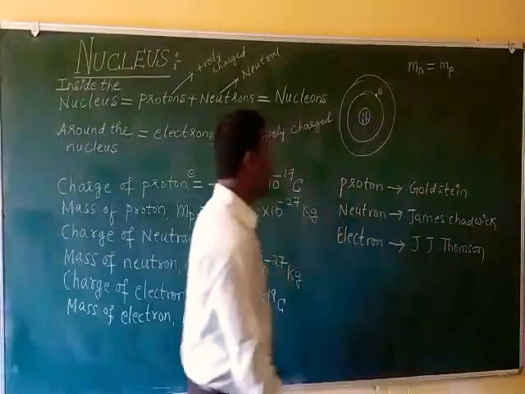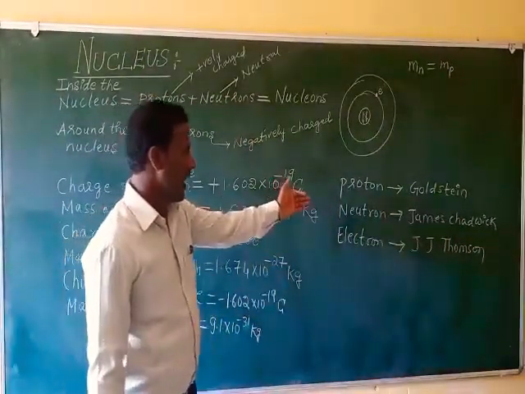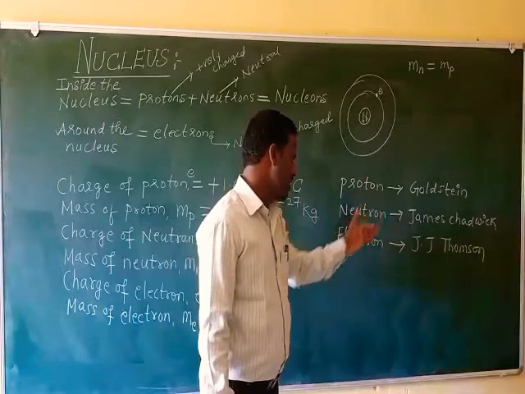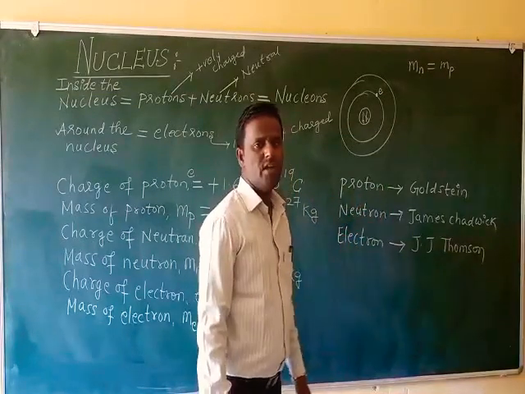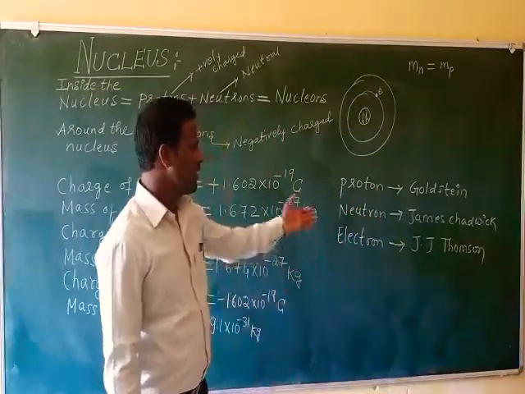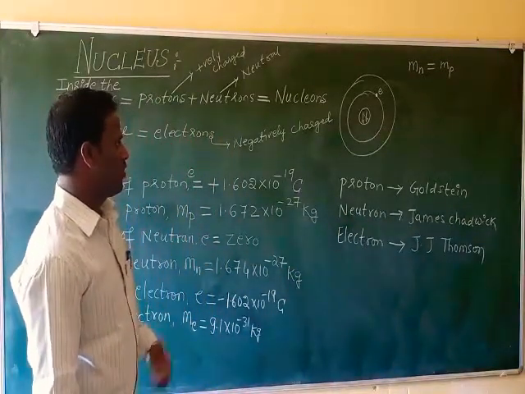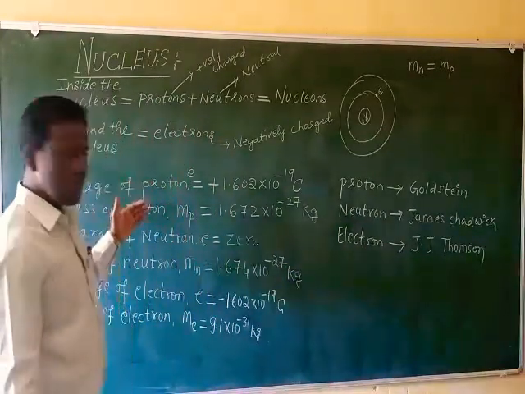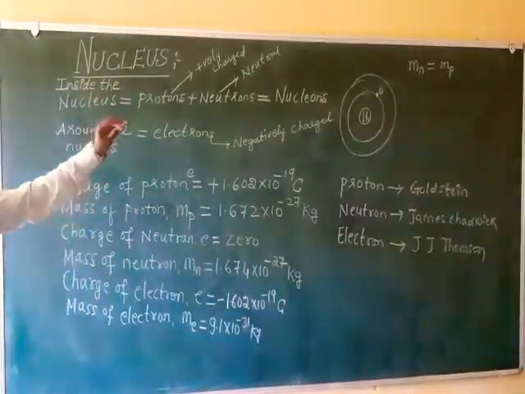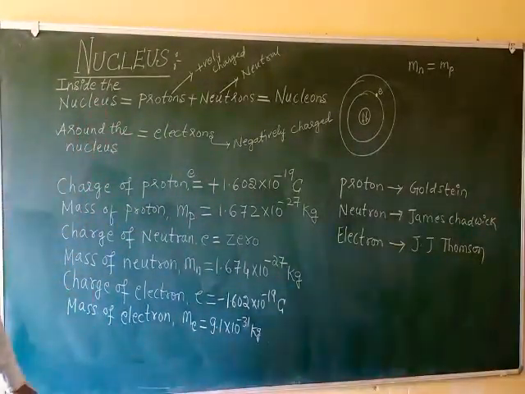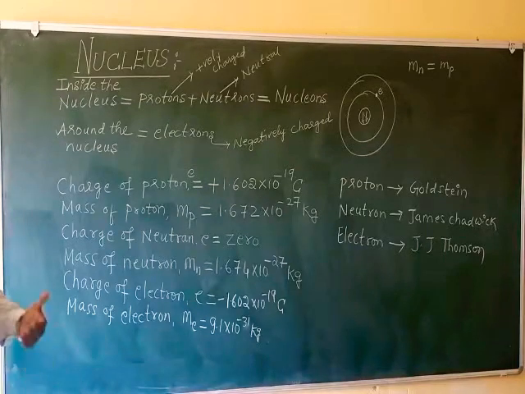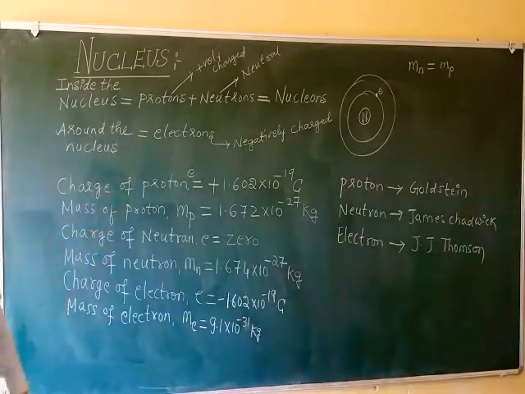So who discovered the particle proton? Goldstein. And particle neutron, James Chadwick. Particle electron, J.J. Thomson. So these are the discoverers of proton, neutron and electron. So you learned about charge and mass. See here, the nucleus is the central part, and inside the nucleus nucleons are present. Around the nucleus electrons are present.